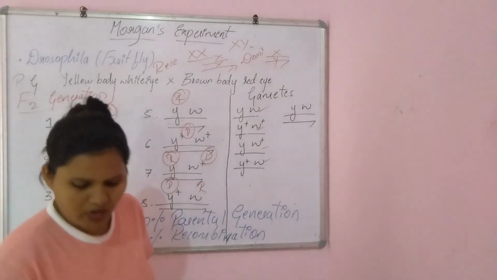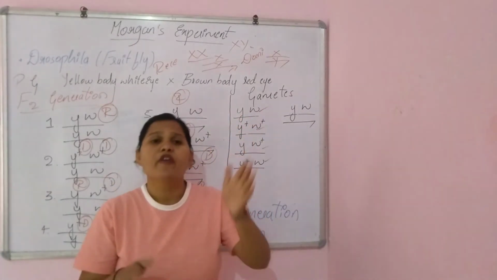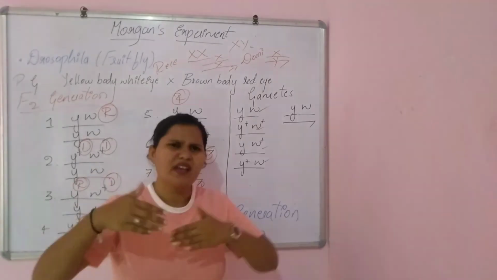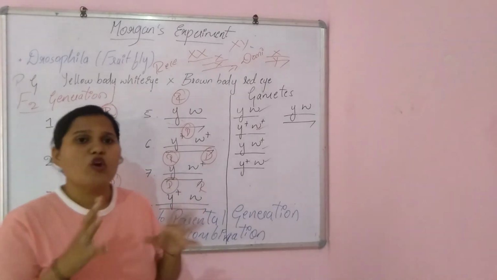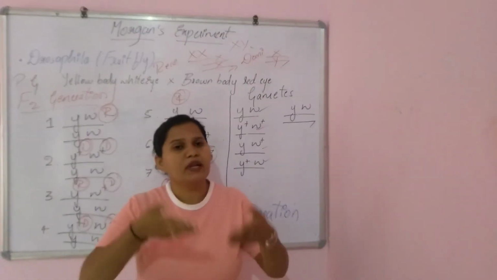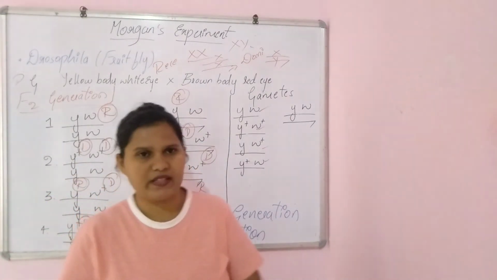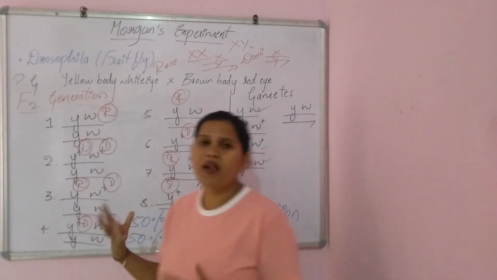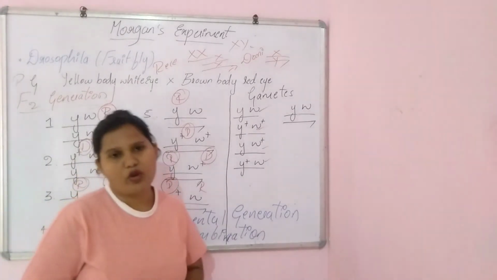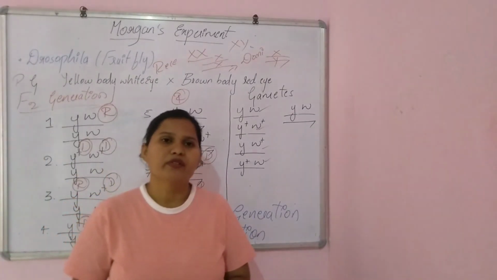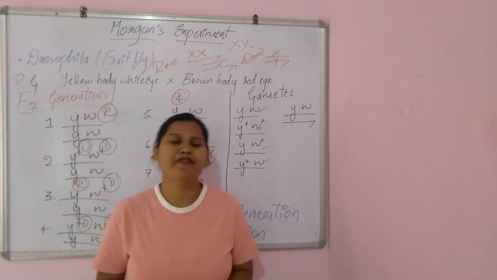Is this clear? As we know, where independent assortment takes place, capital A can fuse with small a, and small b can fuse with capital B. So this is why T.H. Morgan concluded that in this case not only the parental generation gets passed on, but also recombination or linkage takes place. So is this clear? This is all about T.H. Morgan's experiment and how he crossed these Drosophila using its traits. So this completes the T.H. Morgan experiment, and in the next video, let me come up with a few more aspects.